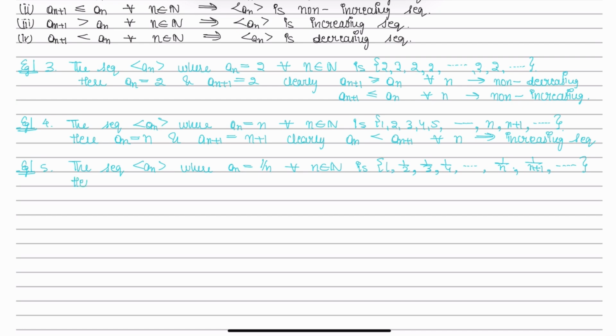Here an is equal to 1 by n and an plus 1 is equal to 1 by n plus 1. The numerator is fixed, that is 1, but the denominator is increasing, so we can say that as n increases, an is decreasing. So clearly an is strictly greater than an plus 1 for every n, which implies it is a decreasing sequence.